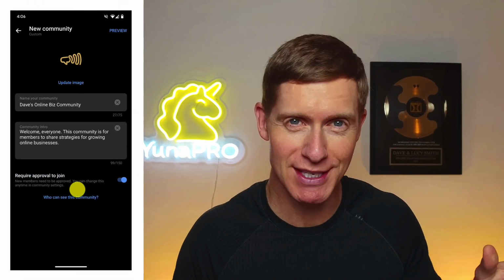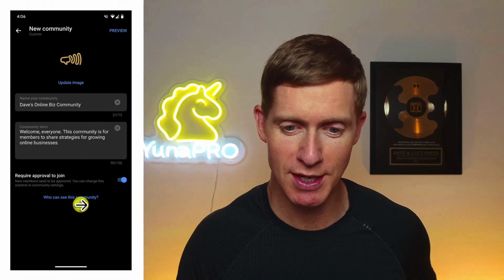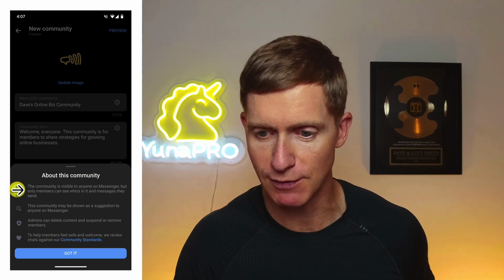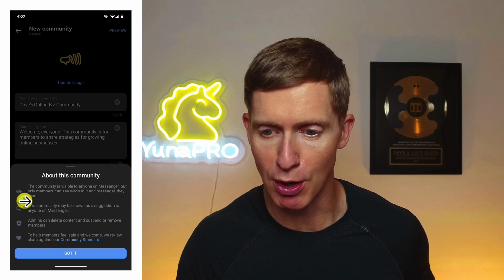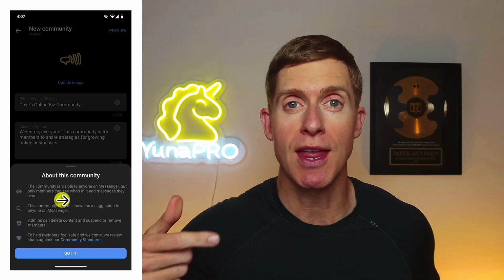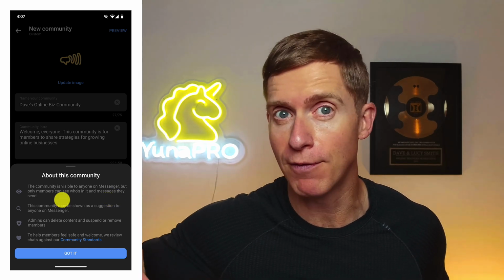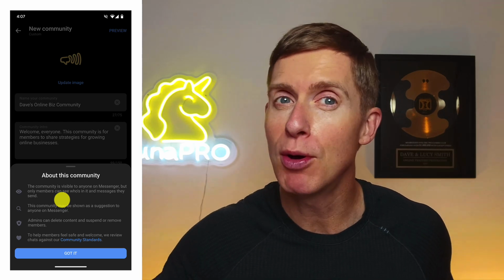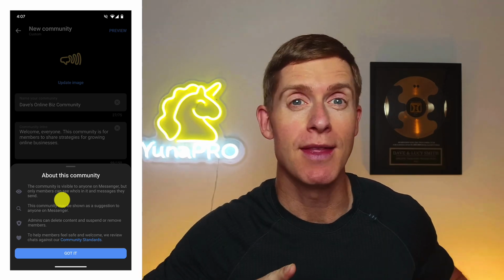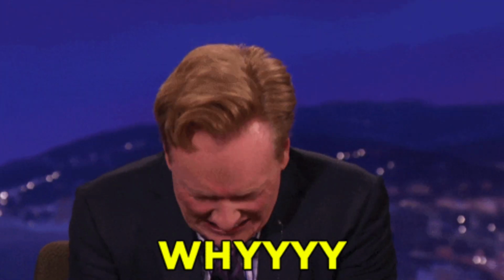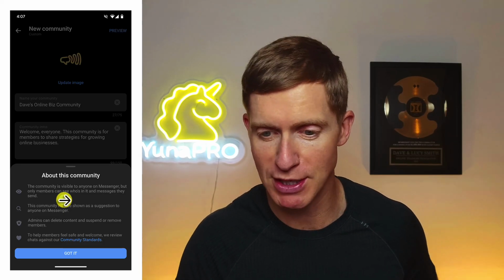Speaking of which, who can see the community? Let's click on this. Who can see this community? Meta tells us about this community. It says this community is visible to anyone on Messenger, but only members can see who's in it and messages they send. So again, think about Facebook groups. A private Facebook group can be seen and found by anyone on Facebook, but people who aren't members inside the group can't see who the other members are. They can't see the conversation happening inside that Facebook group. Very similar for the Messenger community.